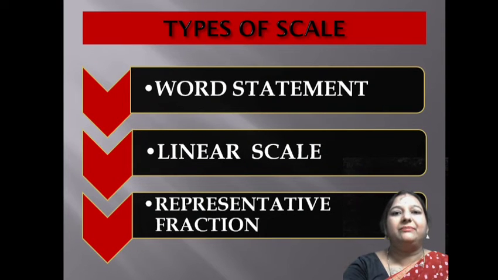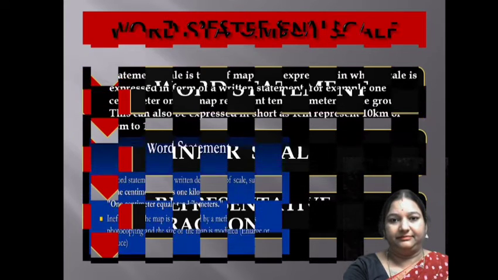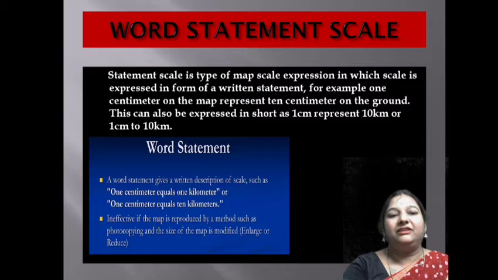There are three types of scale. The first type of scale is word statement scale, the second type of map scale is linear scale, and the third type of map scale is representative fraction. So let's start with the first type of scale, that is word statement scale.